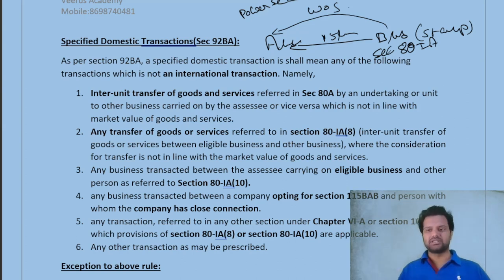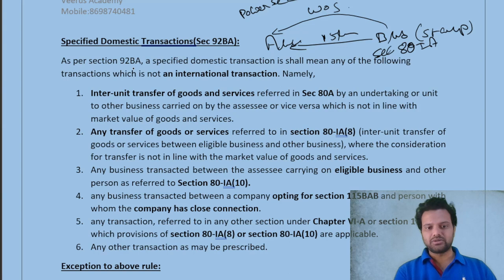Companies started doing this, and the central government observed it and amended the transfer pricing chapter, introducing specified domestic transactions, thereby eliminating the disparity within India for inter-unit transfer of goods and services between units. That is the concept behind the introduction of specified domestic transactions. Now we are going to see each and every point in detail.